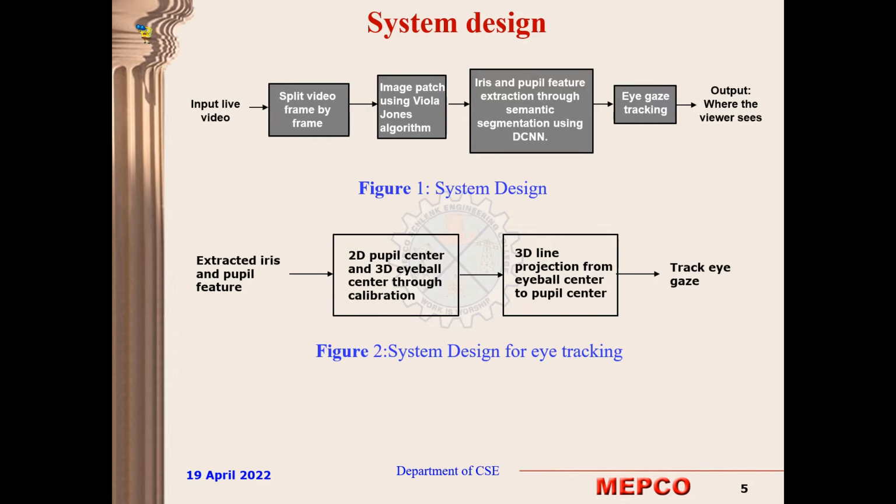viewer sees. So for eye gaze tracking, the extracted iris pupil feature is sent to find the 2D pupil center and 3D eyeball center through calibration. Then a 3D line projection from the 3D eyeball center to the pupil center is drawn, and eye gaze tracking is implemented.